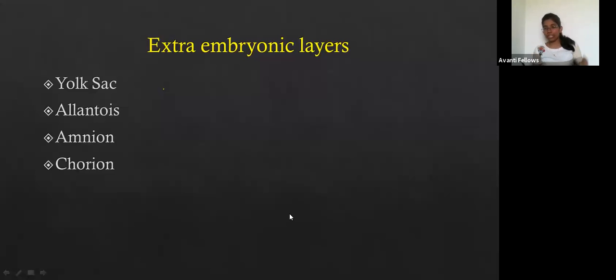But around the fetus, while the fetus is developing, there are four more layers which will develop. We know the placenta takes part in the function of excretion and nutrition, right? But the complete function is not taken by the placenta. These yolk sac, allantois, amnion, and chorion, these four layers also take part in respiration and excretion. I'll let you know. First, let me draw the fetus.